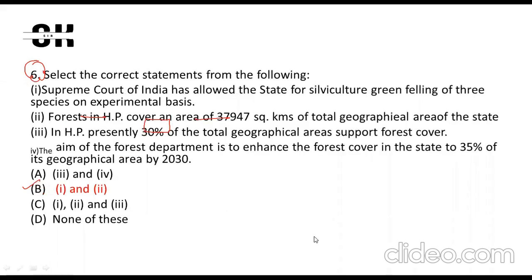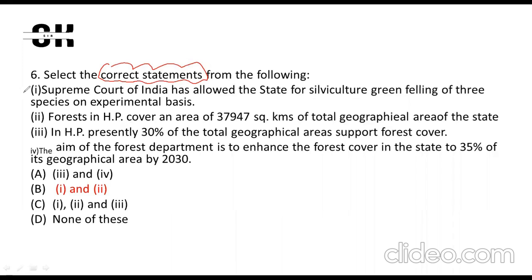Okay. So the sixth question is about the correct statement. Very carefully we have to deal with the keyword, correct statement. The first statement is Supreme Court of India has allowed the state silviculture green felling of 3 species on an experimental basis.